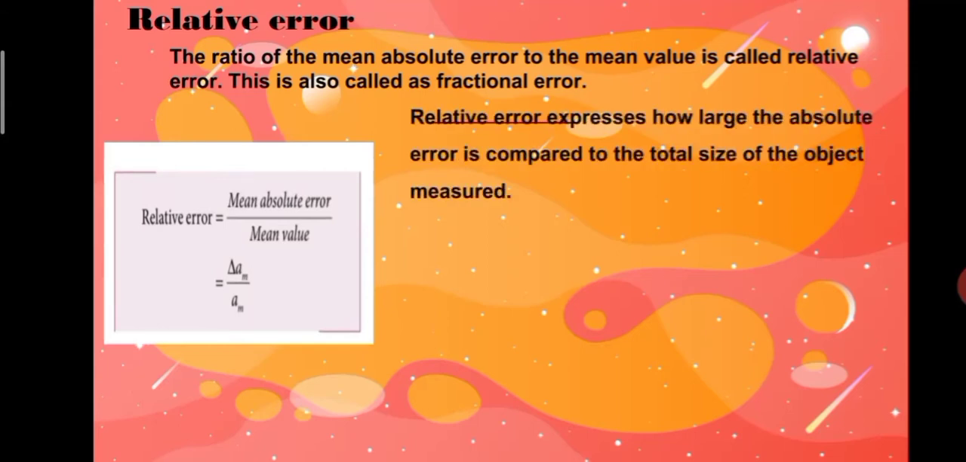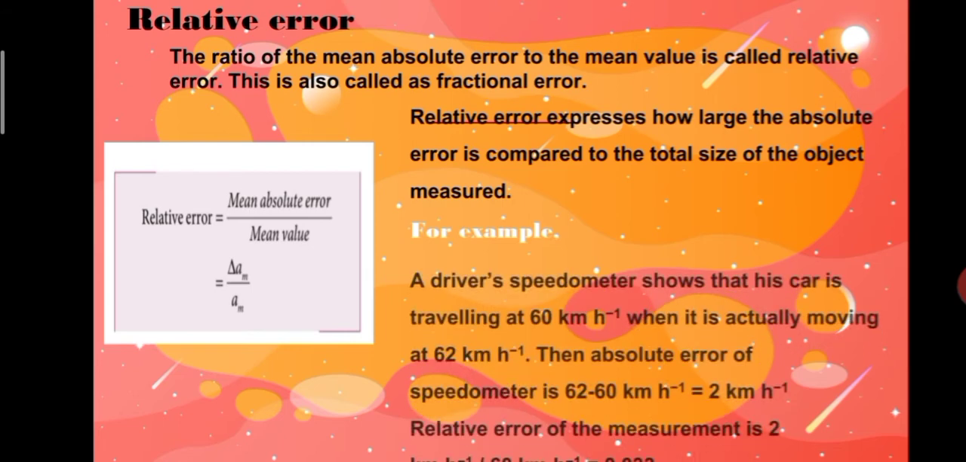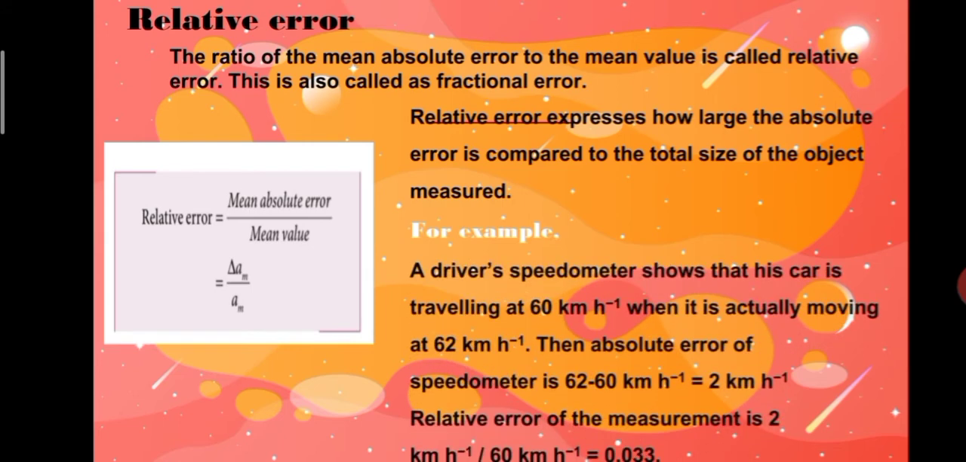Relative error expresses how large the absolute error is compared to the total size of the object measured. For example, a driver's speedometer shows that the car is traveling 60 km per hour when it is actually moving at 62 km per hour. Then the absolute error of the speedometer is 62 minus 60, that is 2 km per hour. The relative error of the measurement is 2 km per hour divided by 60 km per hour. Then the value is 0.033.